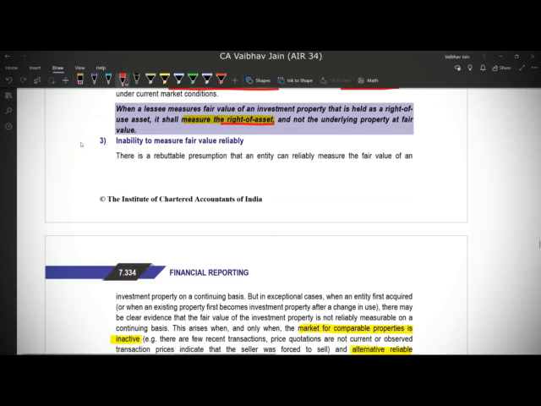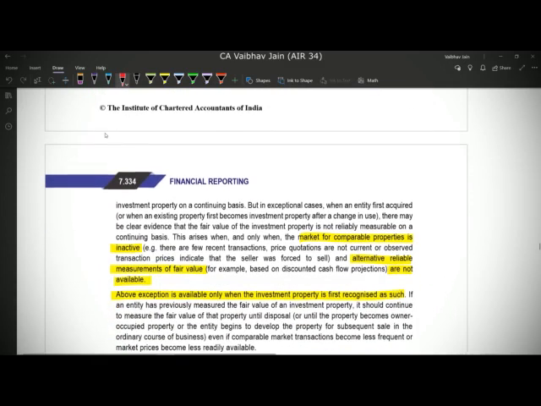Now there might arise a case where we cannot measure the fair value. Why can we not measure the fair value? There might be two conditions. Firstly, that the market for comparable properties is inactive. Let's say we want to measure the fair value of a land, but we cannot measure it because the fair value of land in that area is not available to us. Or similarly, if alternative reliable measurements are not available, let's say DCF is not working here. So in that case, we are helpless and we cannot measure the fair value.